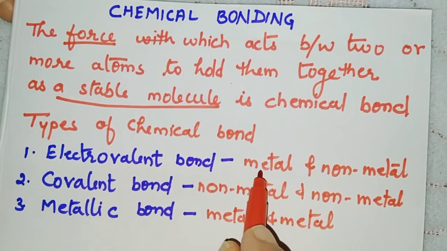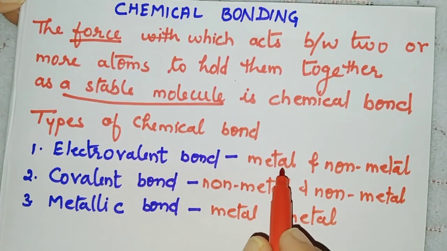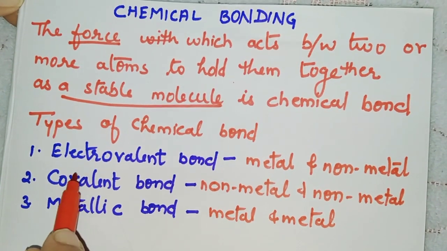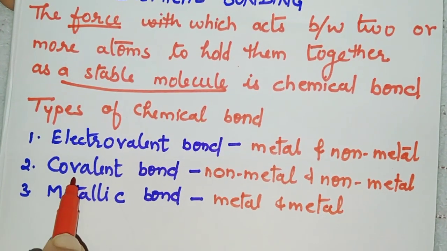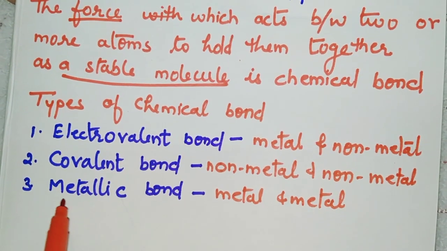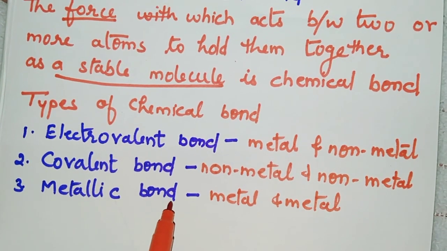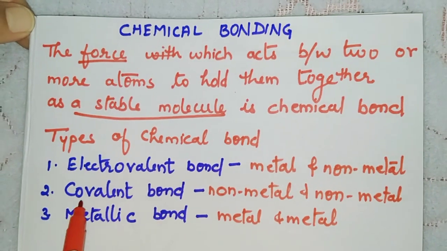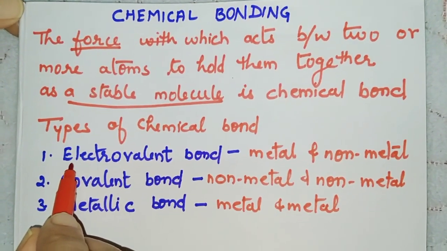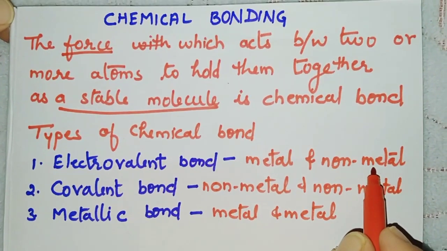See, by remembering this, a bond formed between metal and non-metal will be your electrovalent. Bond formed between non-metals is your covalent, whereas metallic bond is purely metal and metal bond. It is a purely metallic bond. It is a covalent bond, while this is a mixture of metal as well as non-metal bond.